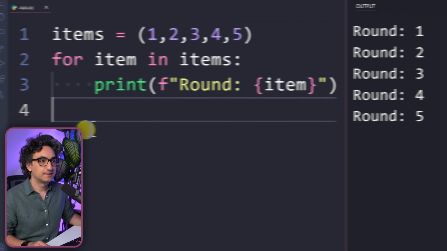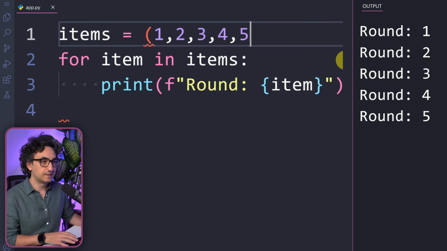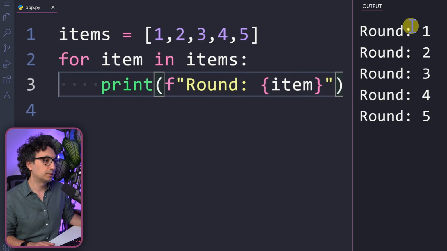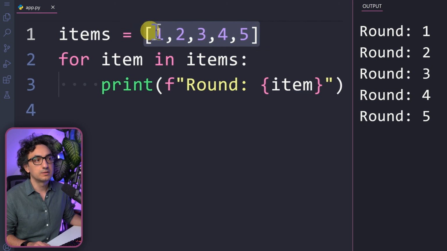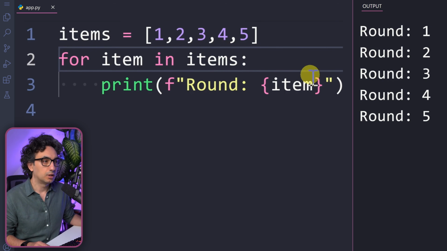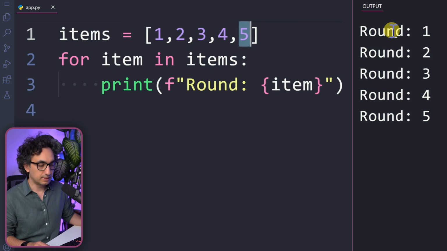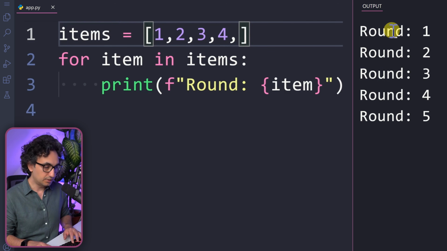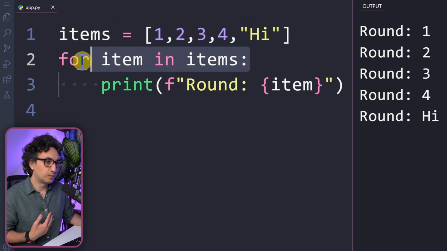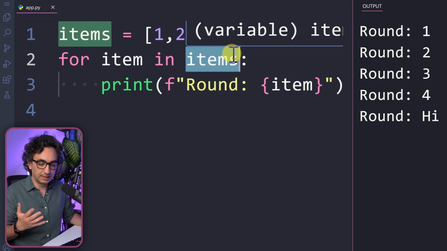Let's have an example. If we remove this and put brackets at the start and at the end, and now execute it, you will get the same results. This is also a sequence of numbers, and Python is going to treat it as a sequence. So we could use a list in our example as well. And by the way, let's remove the 5 and add a string value like hi. Now if you execute it, you will get as the last one round hi. So there is no rule in the for loop that the items must be either numbers or string values. You can do a mix.